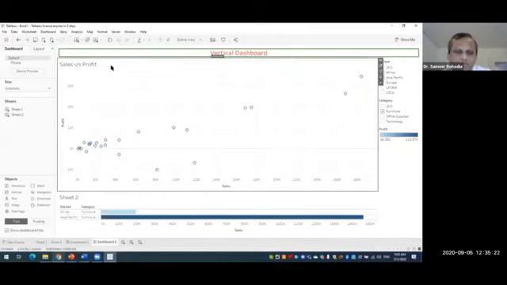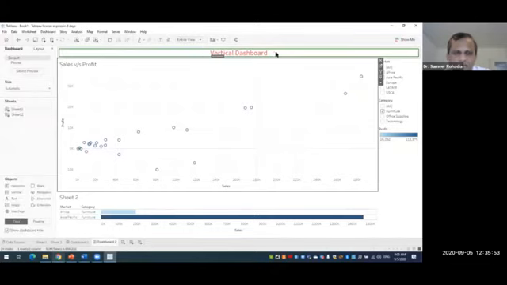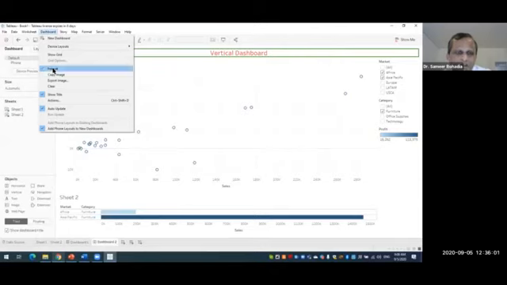And then individually, if you want to do the formatting for the sheet in the dashboard, then you can select the sheet, and then you can right click somewhere over here in the sheet, and then here also we have this format, for that individual sheet I'm talking about. You can click on this format, and then on the left hand side you can see that there are different format options. So you can go for the individual sheet formatting as well as the dashboard formatting also. The normal dashboard formatting, you can get it from this tab, dashboard, on the top. Click on it and then you click on format.